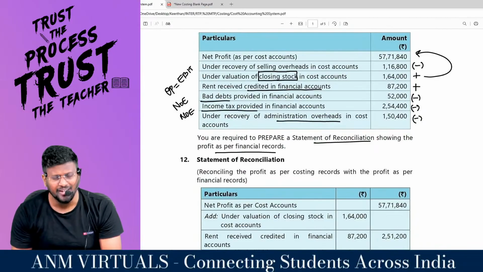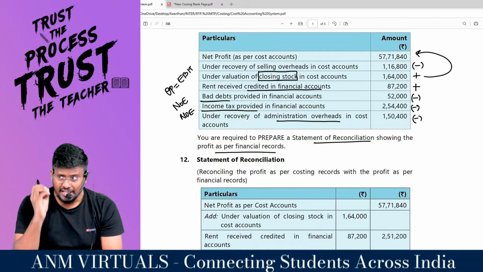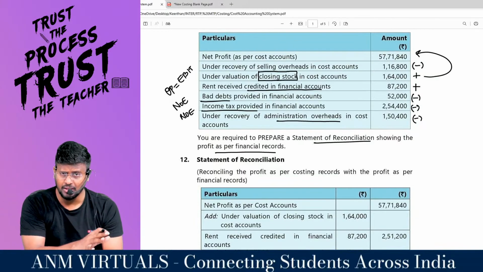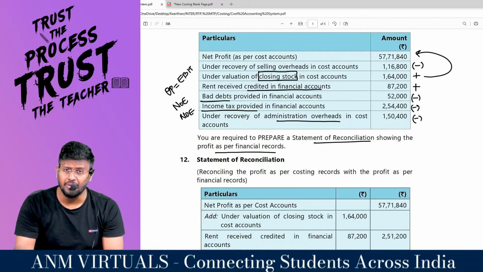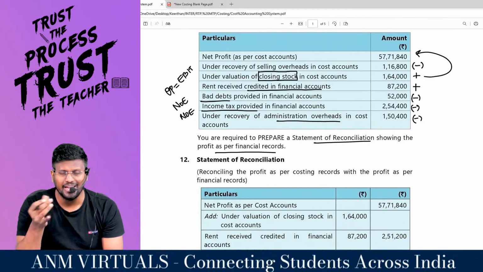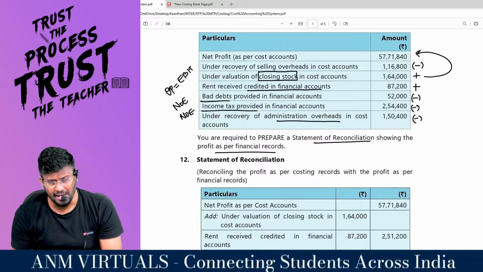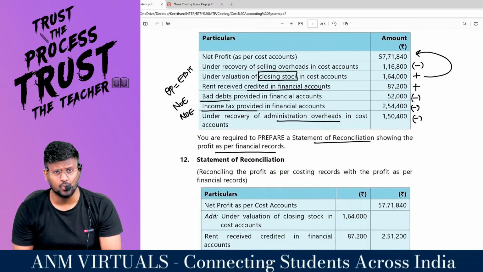Income tax provided in financial accounts. This is again a non-operating expense. It will come only in accounts, not in costing. So profit in accounts will be lower. Now if I have to correct the profit of costing, if I book any expenses, profit will reduce. So minus 2,54,400.